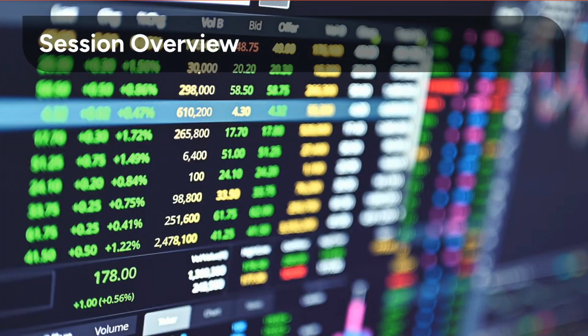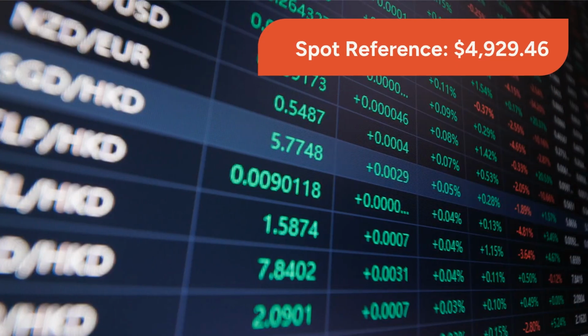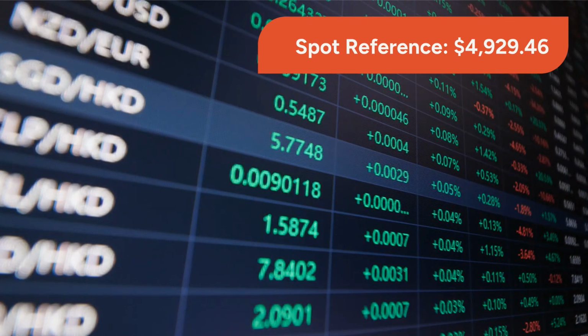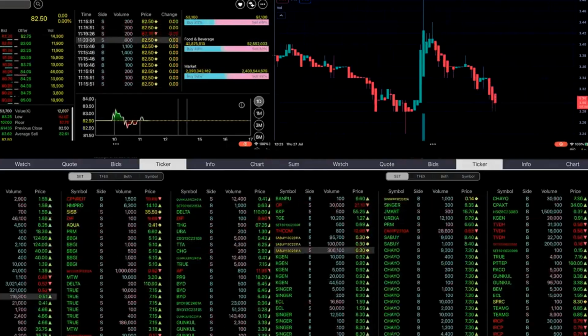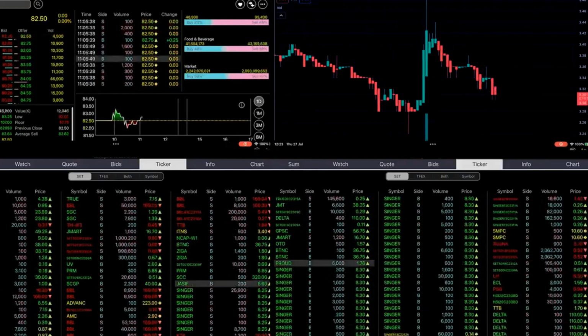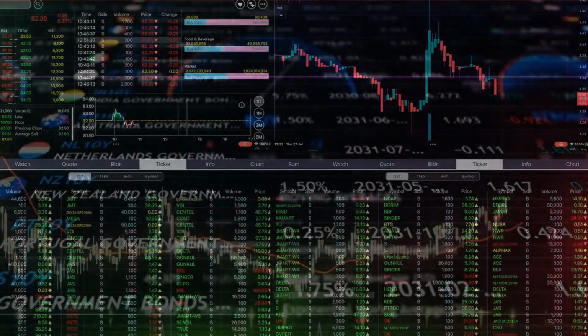Today, we begin with a session overview, examining a period of market stabilization. The current reference for the asset we are tracking is $4,929.46 per ounce. This follows a period of localized volatility where valuations found support near $4,760 before establishing this current range during a session marked by renewed safe haven demand.